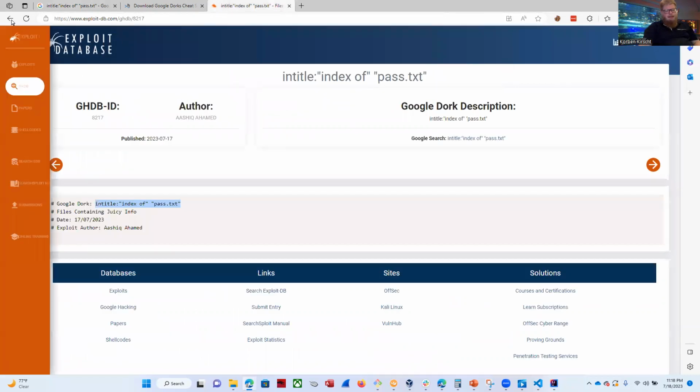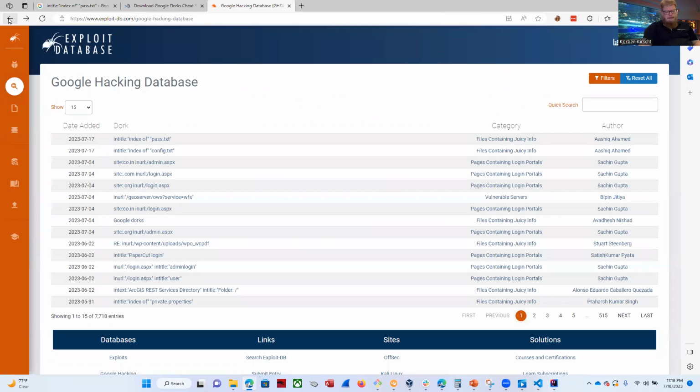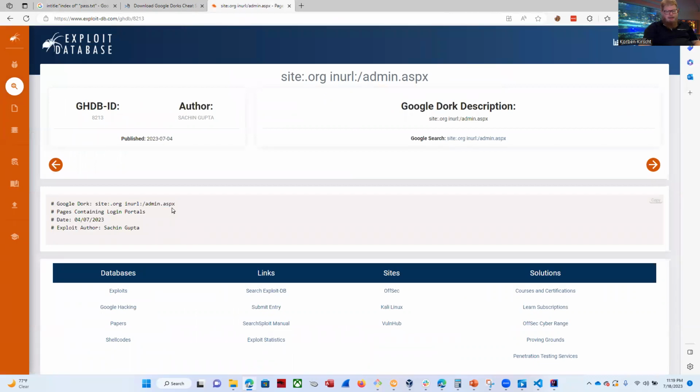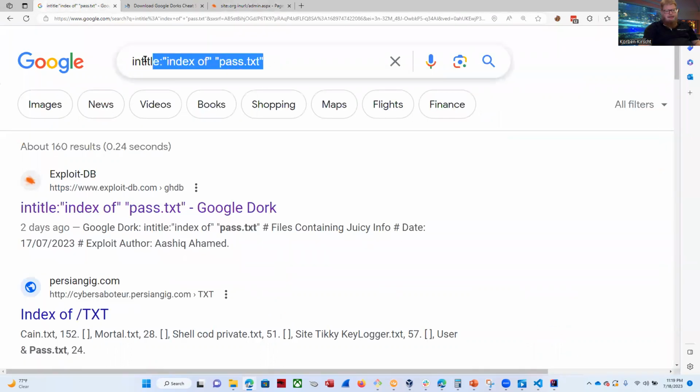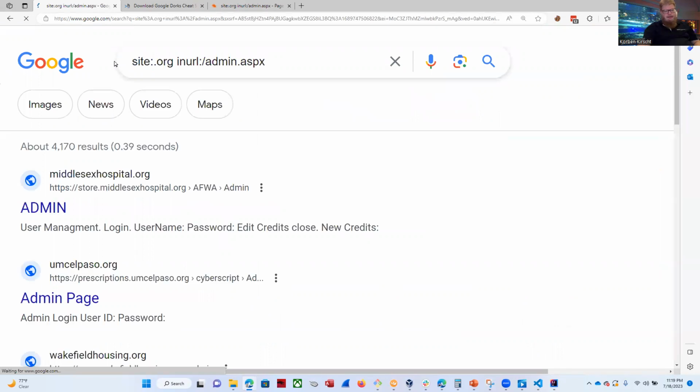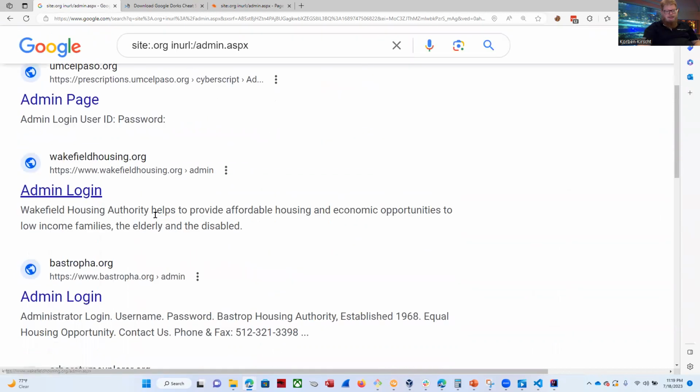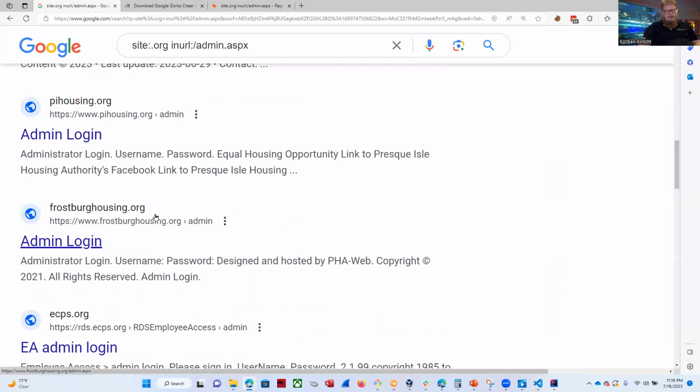Let's take a look at maybe another one or two of these. This one is searching, I believe, all .org sites with /admin.aspx in the URL. And this is the last search that I'm going to do. You can see that there's a ton of examples there. All right, so these organizations have admin pages on the internet out here.